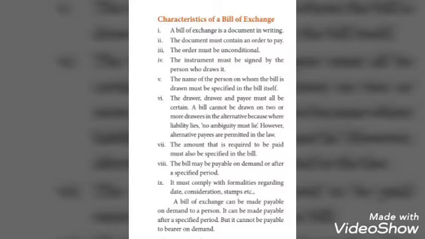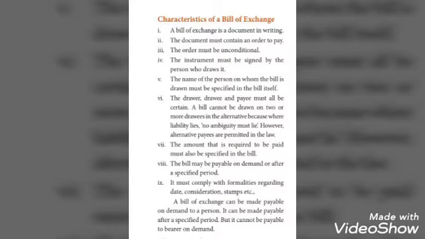A bill cannot be drawn on 2 or more drawees in the alternative, because where liability lies, no ambiguity must lie. However, alternative payees are permitted in law. The next characteristic is the amount that is required to be paid must also be specified in the bill.